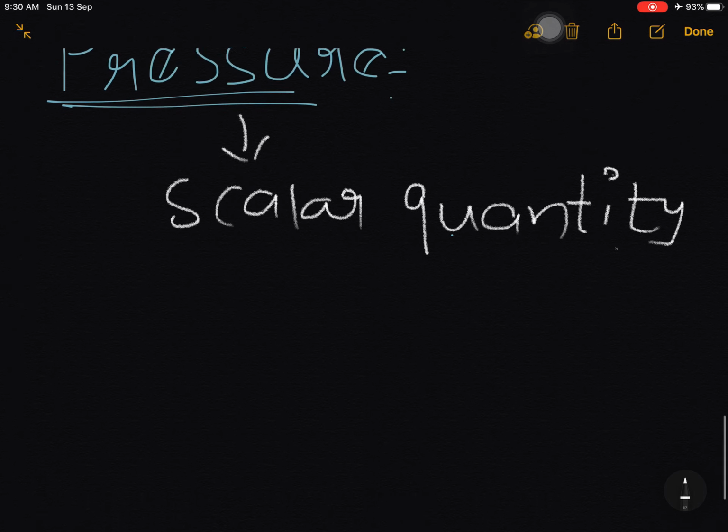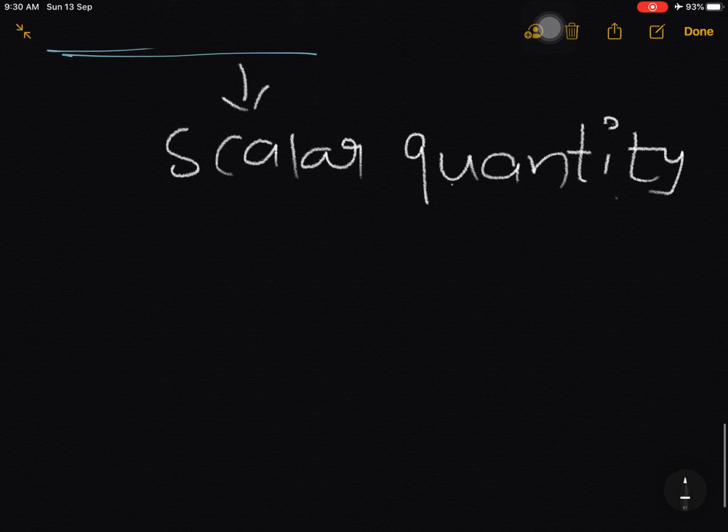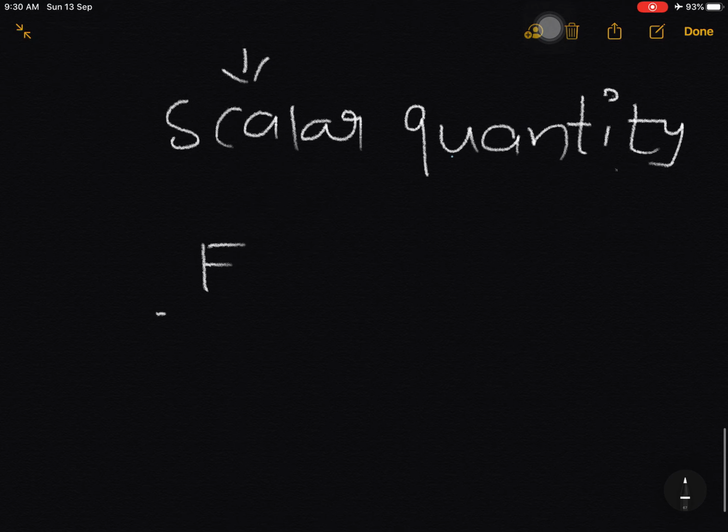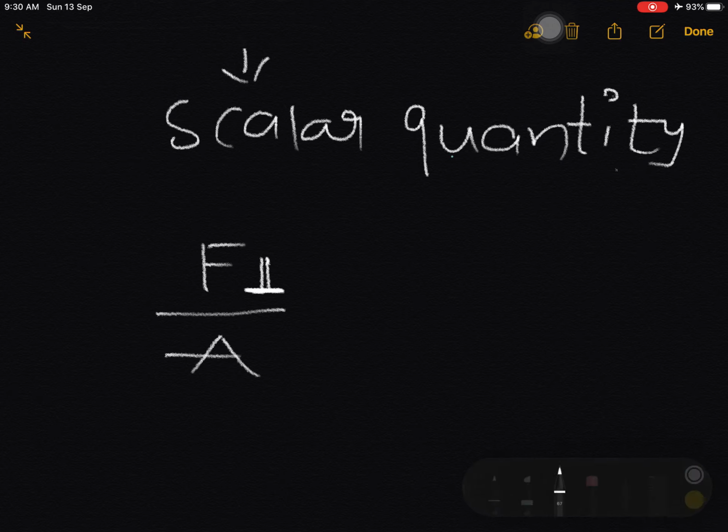And what is pressure? Pressure is nothing but force upon area. Here it is not just a force, it is perpendicular force upon area. What is perpendicular force? I will discuss that.